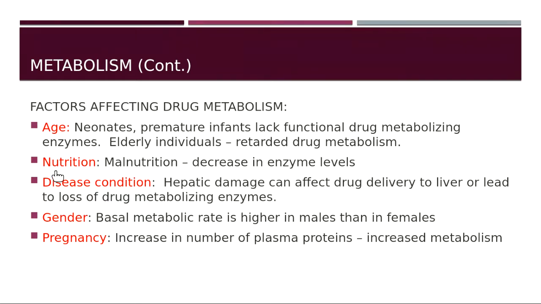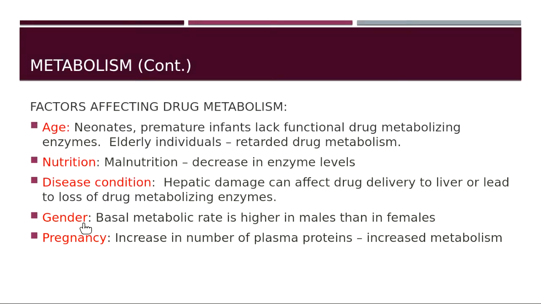Next, nutrition. Malnutrition decreases the metabolism because it decreases the enzymes in the body. So there are fewer enzymes, thereby the drug cannot be metabolized properly. Disease condition. If there is hepatic damage or liver damage, then what will happen? Because the liver is the primary site of metabolism, the metabolizing enzymes will be deficient or drug delivery to the liver may be improper, thereby affecting the metabolism.